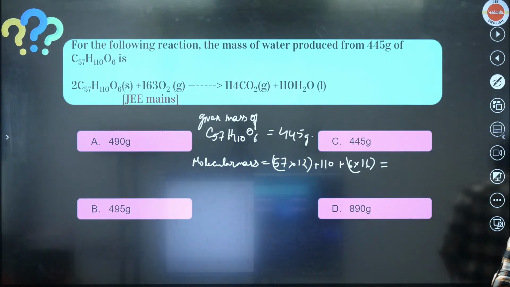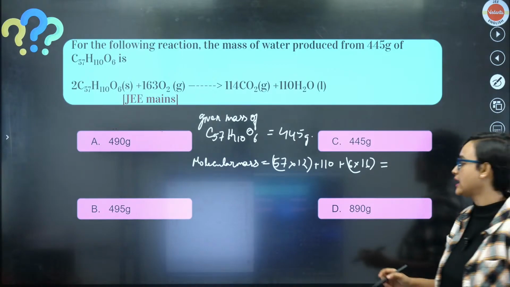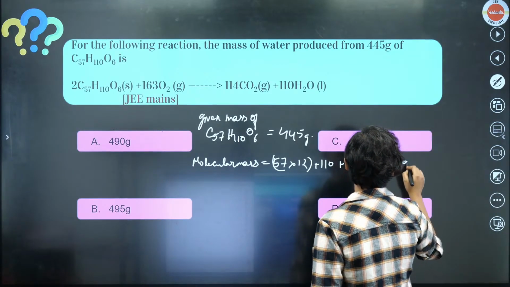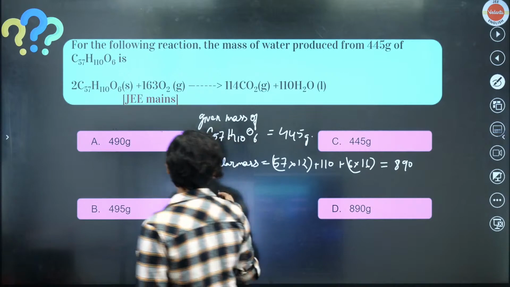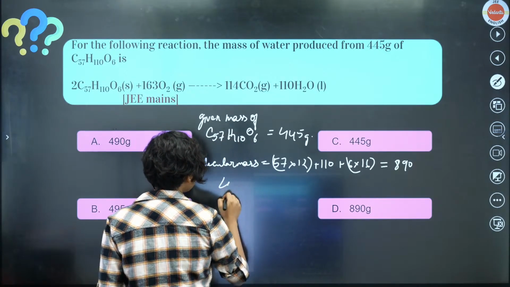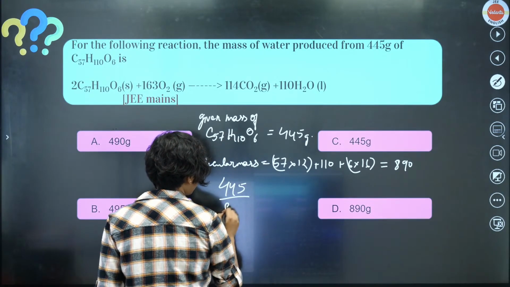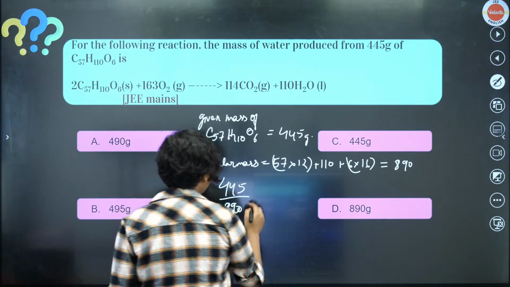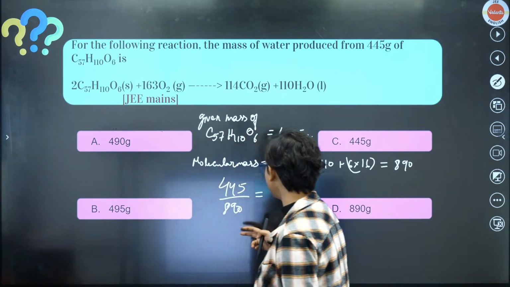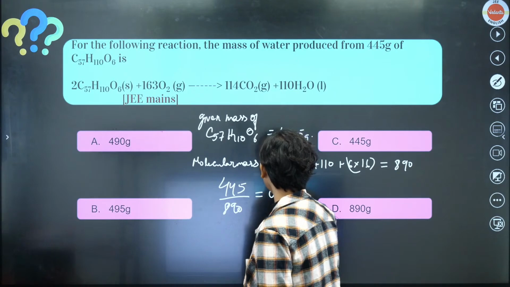Yes, it is 890 only. Now, for the number of moles, let's do 445 divided by 890, which has to be 0.5 moles.